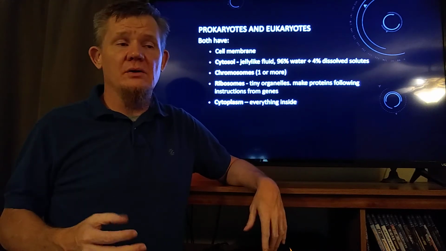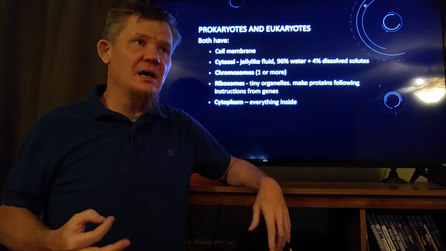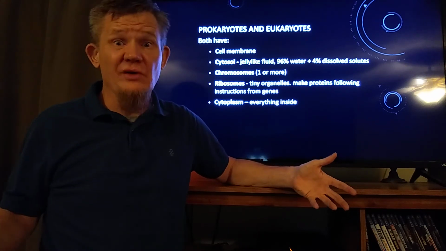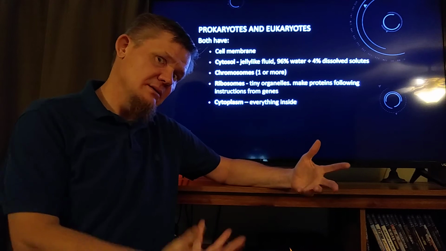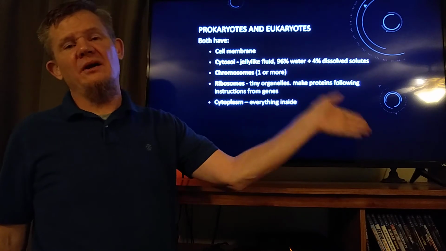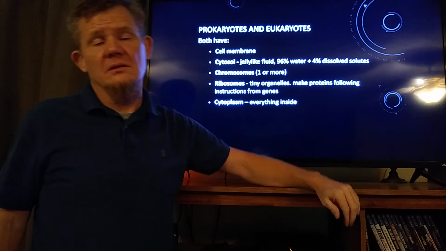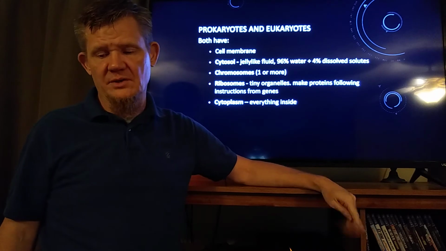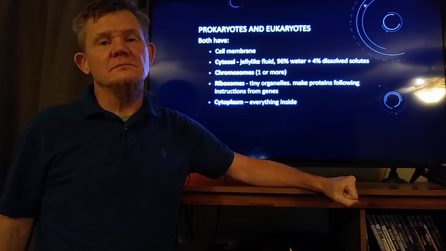Most eukaryotes have many chromosomes. Pea plants, I think, have 14 chromosomes. You have 46. They have 14. Okay. Eukaryotes almost always have pairs of chromosomes. Prokaryotes never have pairs. They just have one large chromosome.